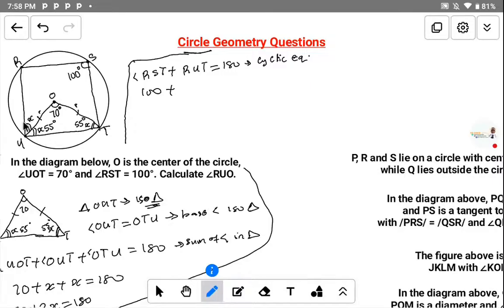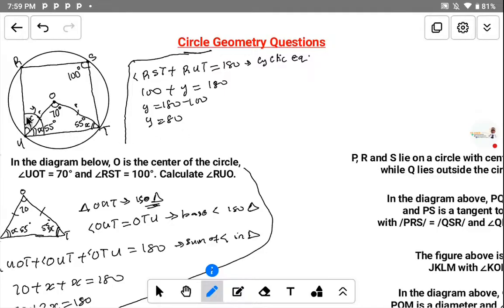Let me say that the full angle here, RUT, is equal to y. So 100 plus y is equal to 180. To get the value of y, you have to subtract 100 from both sides, taking this 100 to the other side. Therefore y is equal to 180 minus 100, which is 80, right? So y is equal to 80.